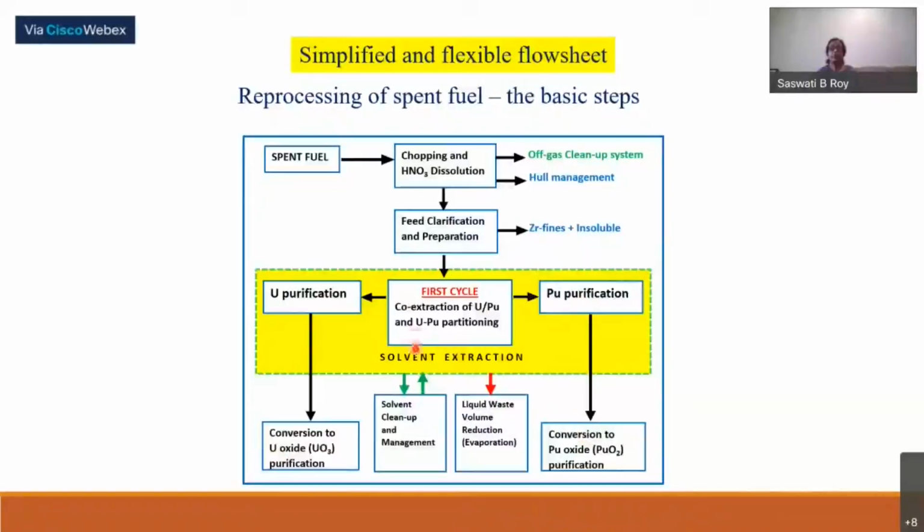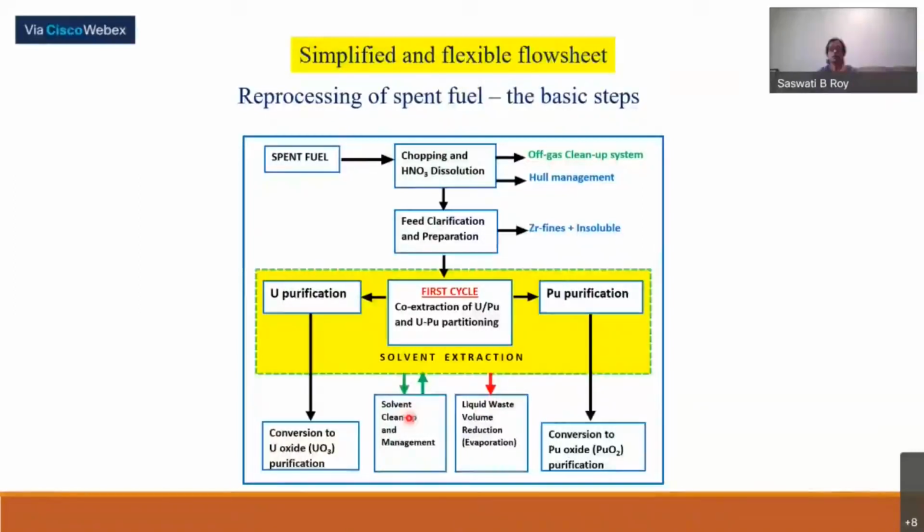And in between, you will get liquid waste, which will be concentrated for volume reduction and taken to the next step for waste management.